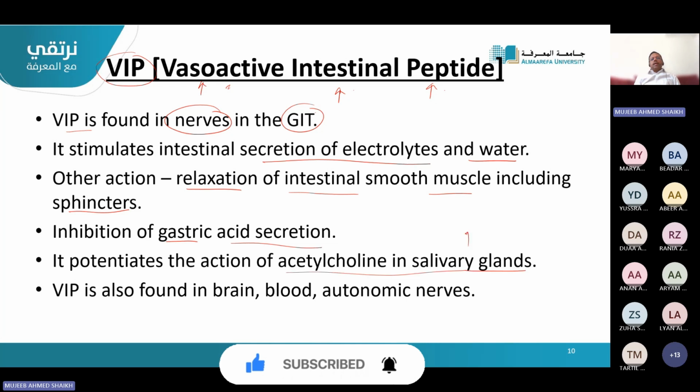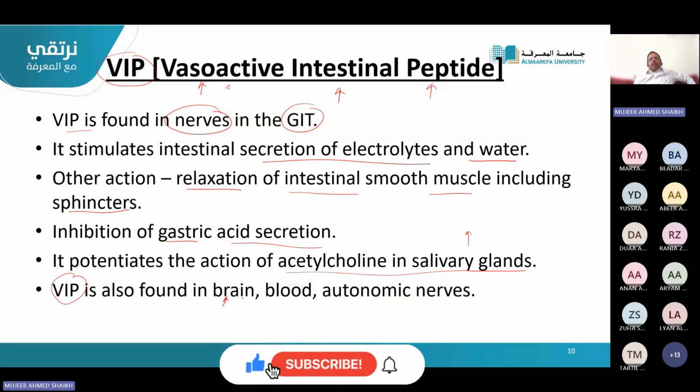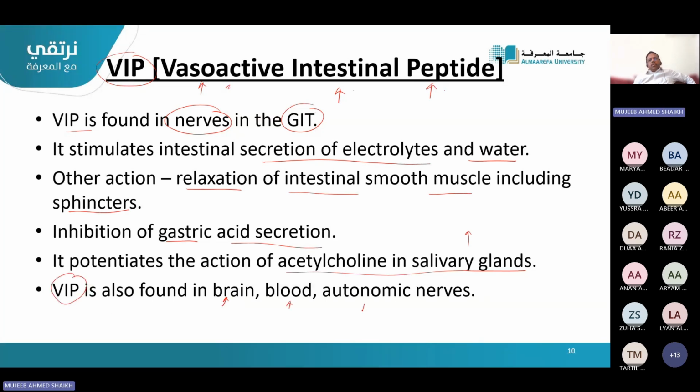Apart from the GIT, VIP, or vasoactive intestinal peptide, is found in brain cells also, neurons, and the blood also, because it may be mixing with blood, and also in the autonomic nerves.